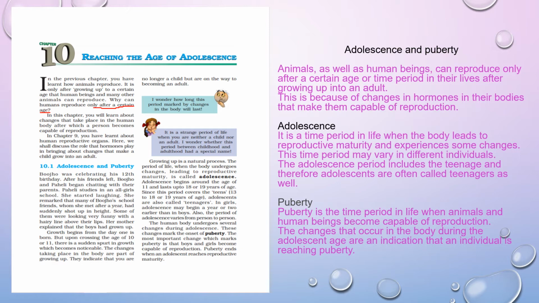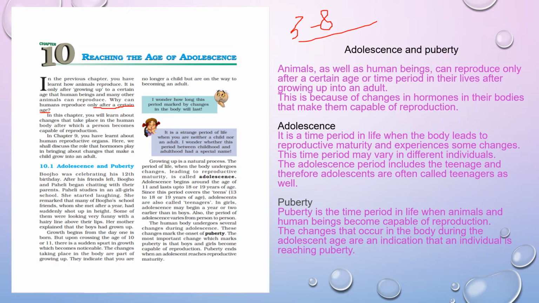First of all, we will discuss what adolescence is. When a baby is born, that stage is infancy, up to the age of 2. Then from age 3 up to 8, that age is known as childhood.